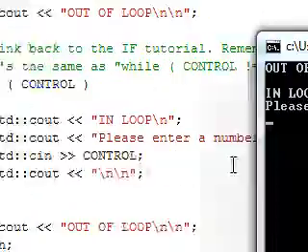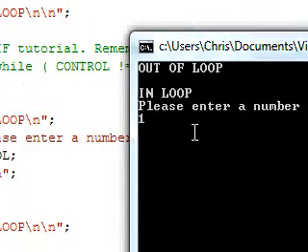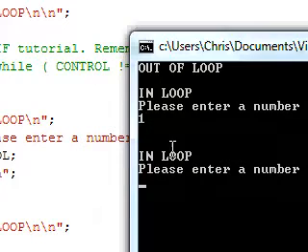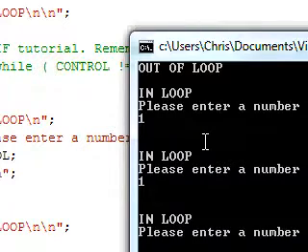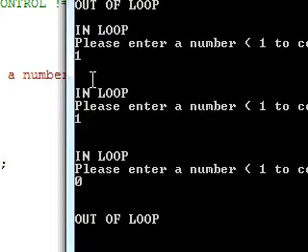And we've got the sin thing here. And now if I press 1, or actually, again, it doesn't have to be 1, it just has to be any value that isn't 0, but I'm just going to be using 1 and 0 for simplicity. If I press 1 and press enter, it says in loop again, and if I press 1 and press enter again, it says in loop. But now if I press 0, it says out of loop. That's kind of a demonstration which should hopefully help people with the idea of loops.